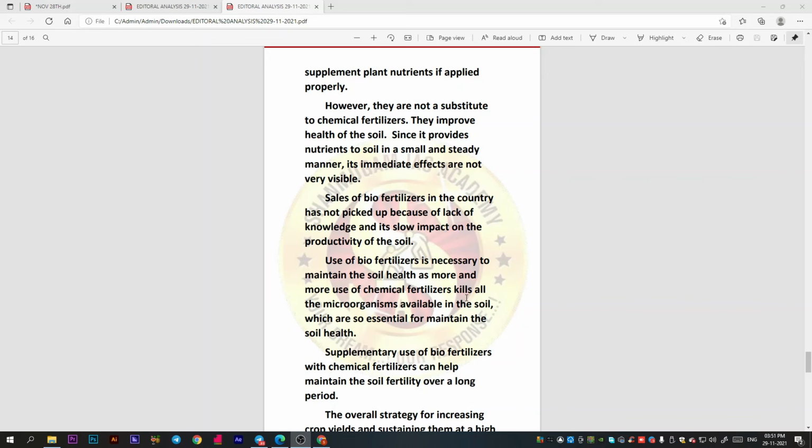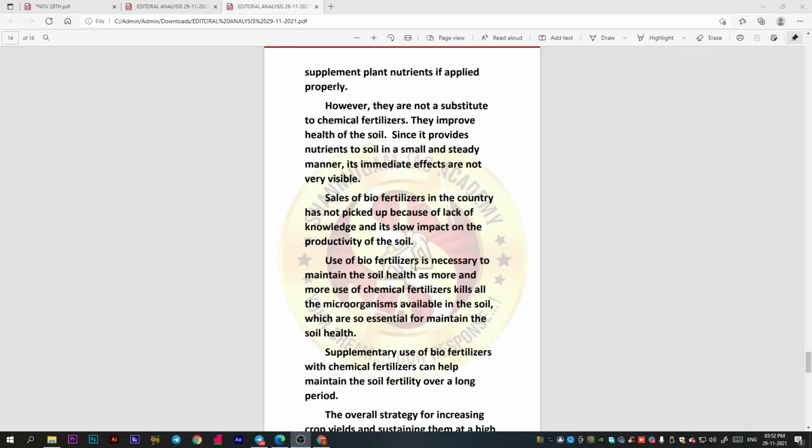And the use of biodiversity will maintain soil health, and more use of chemical fertilizers will kill the microorganisms available in the soil. So this can be a very defeating factor for us, and these are essential for maintaining soil health. So finally, we need to maintain soil health.